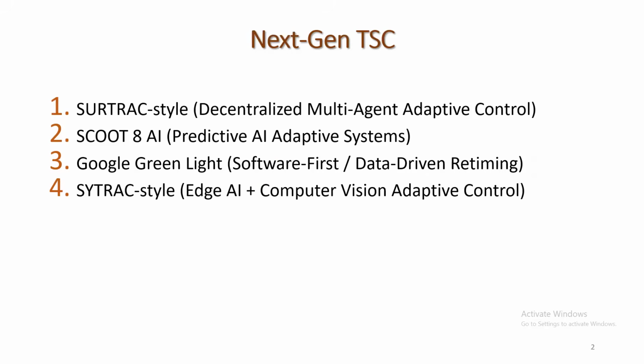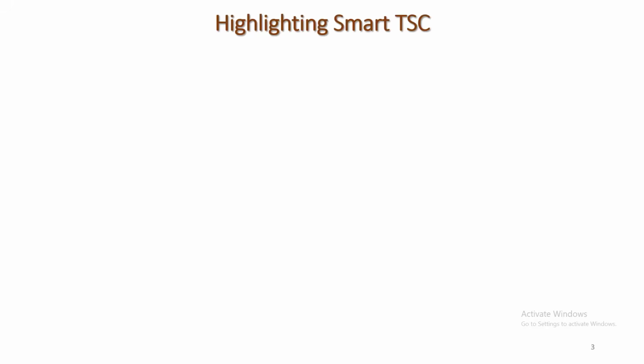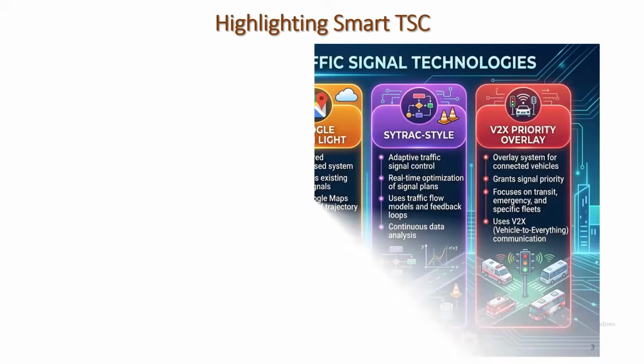The fourth one is SYTRAC-style. It uses Edge AI and a computer vision adaptive control system. The last one is V2X priority overlay. It uses hybrid V2X priority and an adaptive base layer. So all these five traffic signal control systems I will discuss here. So let's highlight these five smart TSC.